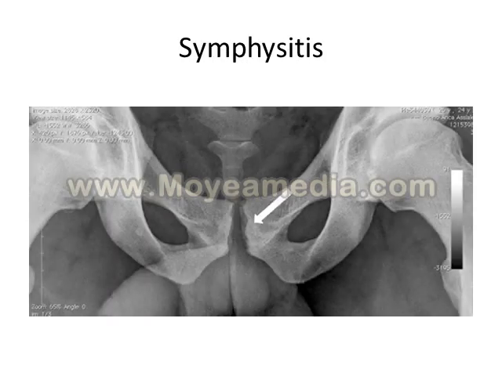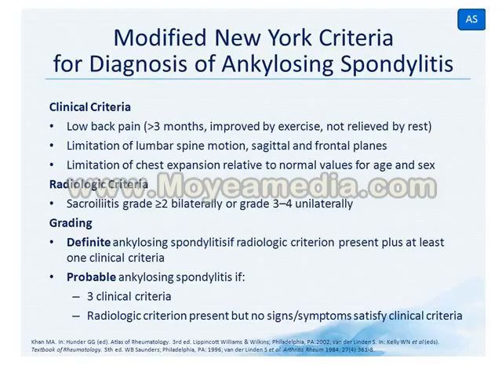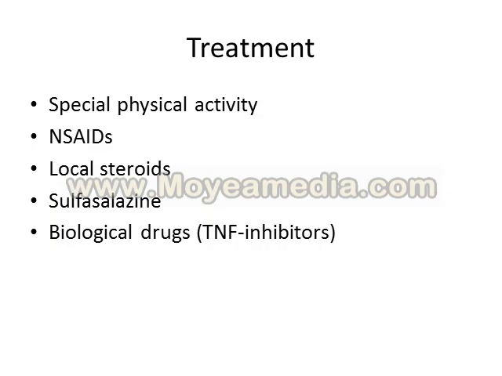On this X-ray, we see symphysitis here. This is also very typical for ankylosing spondylitis. And of course, we're going to talk about treatment of ankylosing spondylitis.